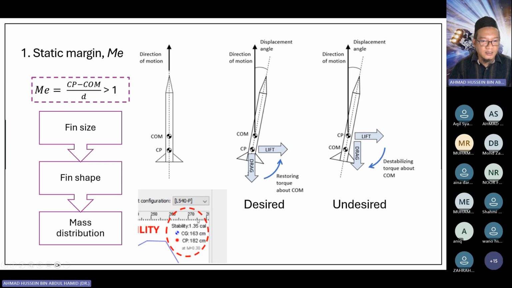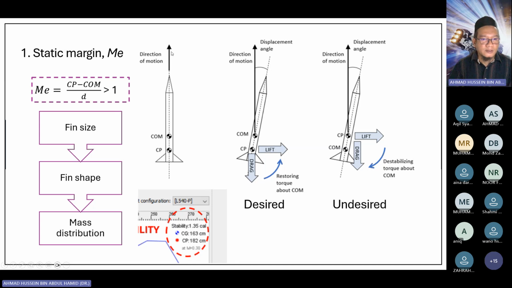As a rule of thumb, we want the stability, the static margin, to be greater than 1. Usually we will target between 1.5 and 2. If the stability is greater than 2, we consider it too stable. We don't want our rocket to be too stable or unstable, so 1 to 2 is a good value for the static margin. The static margin depends on the fin size, the fin shape, the mass distribution, the nose cone mass, and so on.